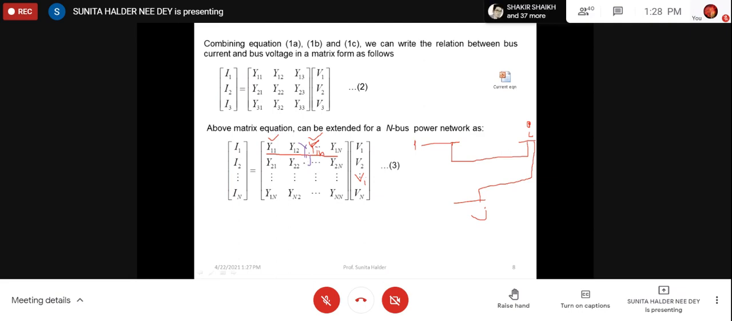If there is no connectivity, that means impedance is infinite, that means admittance is 0. Then the corresponding element will be 0. So these off-diagonal elements will have either some value or 0. The value will be 0 when a particular bus is not connected to another bus. Say Yn2 will be 0 when n is not connected with 2. Understood my point?